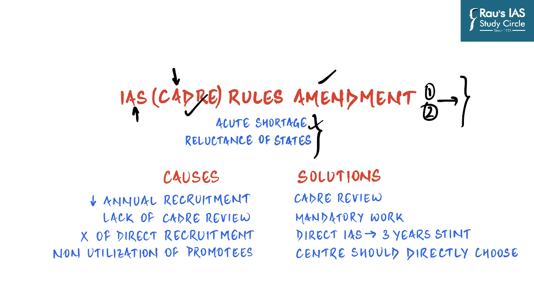One of them is of course true. There is an acute shortage of mid-level IAS officers, especially deputy secretaries and directors at the central level. Apart from that, there are some states like Tamil Nadu and West Bengal which are often reluctant to offer their cadre All India Services officers to the central government for a central deputation. So for example, if a person is serving as an IAS officer in West Bengal, there are very slim chances that that particular officer is ever going to serve at the central level.